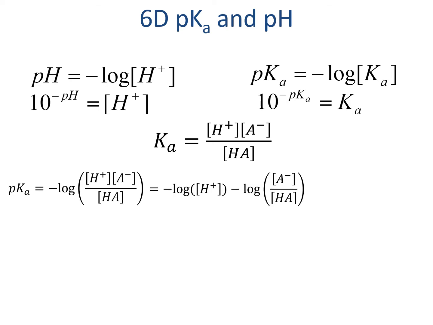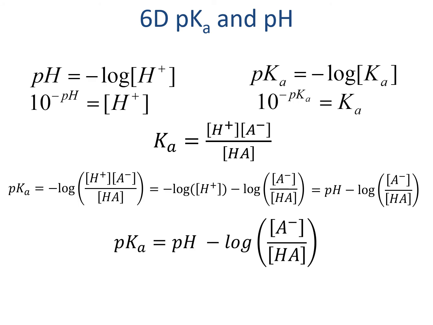With logs, you can pull things out that are multiplied inside the log as something added outside the log, which is what we've done here. That allows us to separate the negative log of H plus concentration, which you might recognize as pH. We're able then to make a very quick comparison between the pKa and the pH.